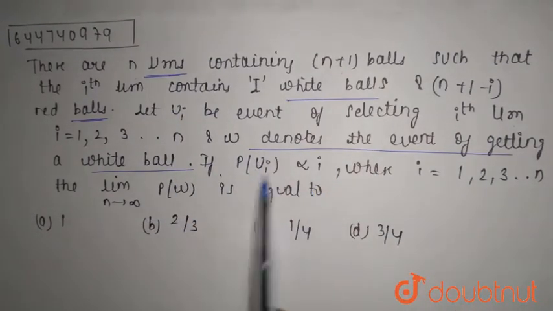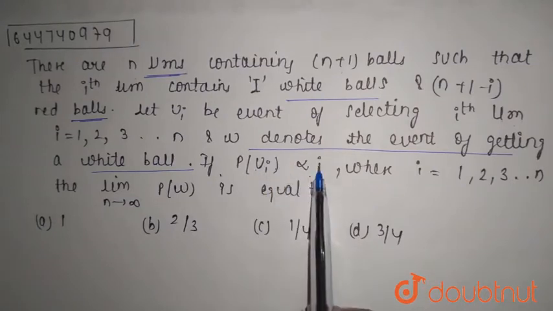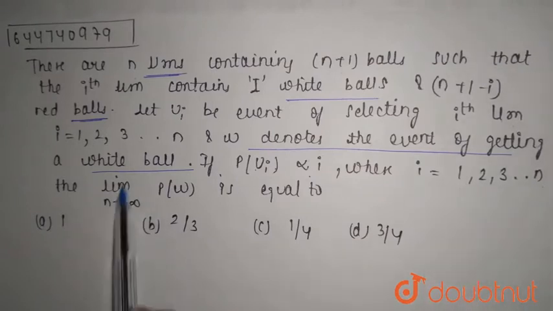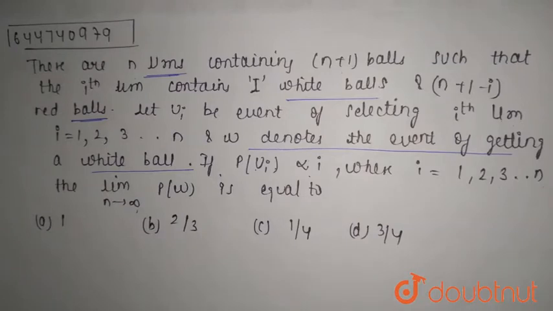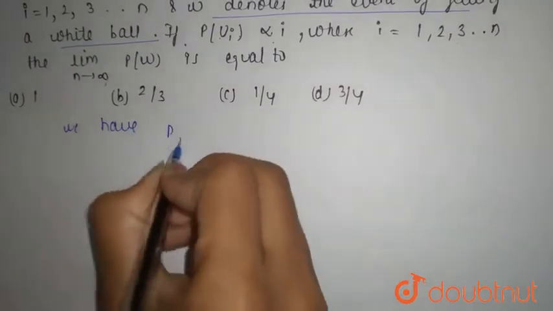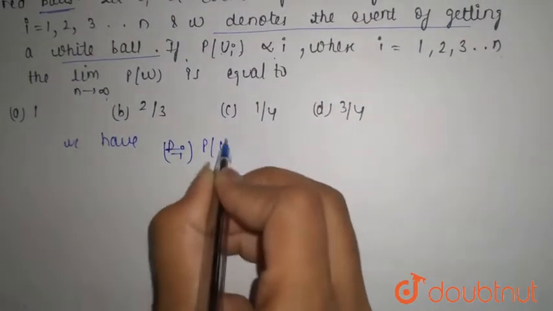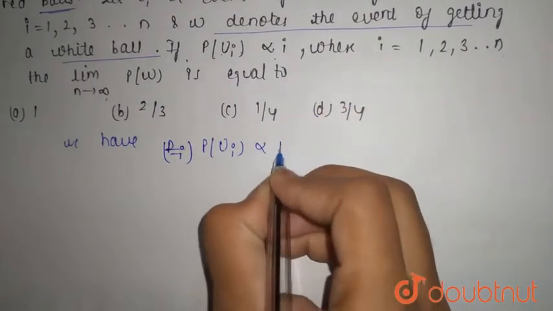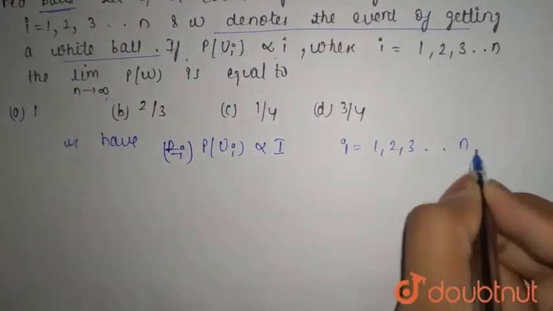So if P of Ui, the probability of Ui, is directly proportional to i, where i is 1, 2, 3 up to n, then limit n tending towards infinity P(W) is equal to? So we need to find that. First of all, we have P of Ui, which is directly proportional to i, where i is 1, 2, 3 and so on up to n.